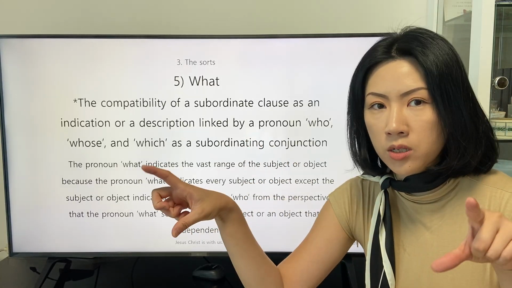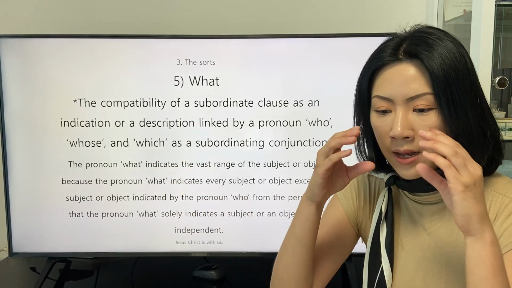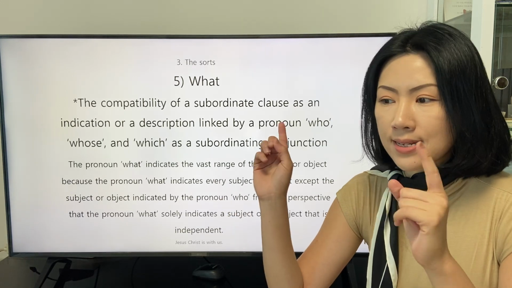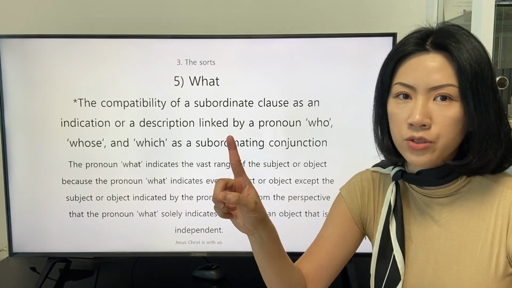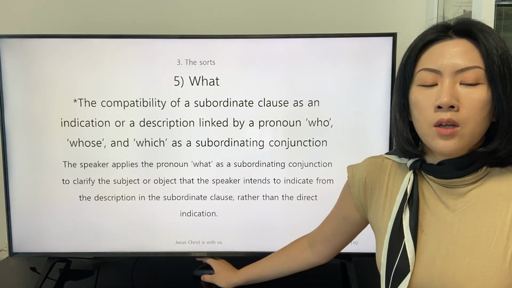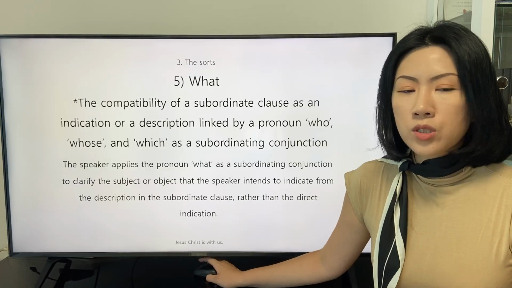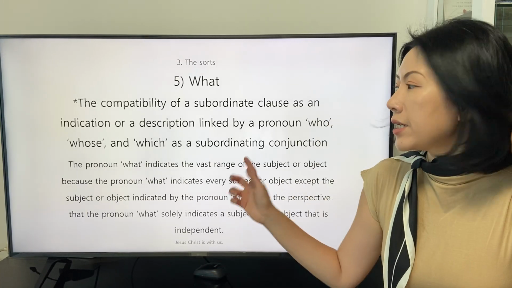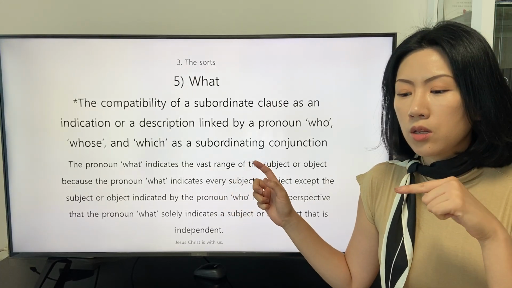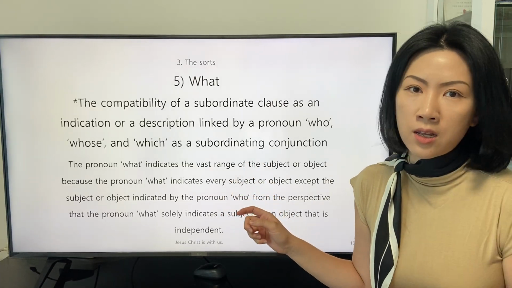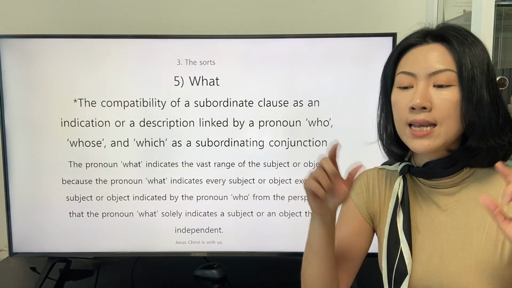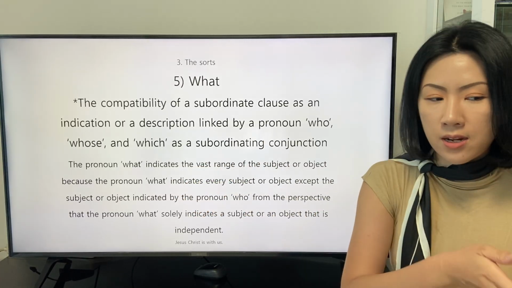The subordinate clause linked by the pronoun what is only applied as an indication. And this explanation is about the reason why the speaker does not apply the subordinate clause linked by the pronoun what as a description for the precedent.